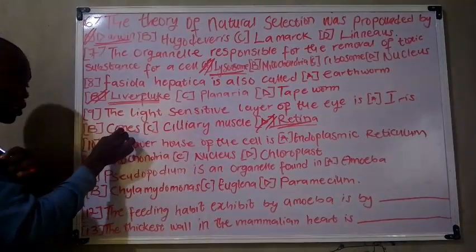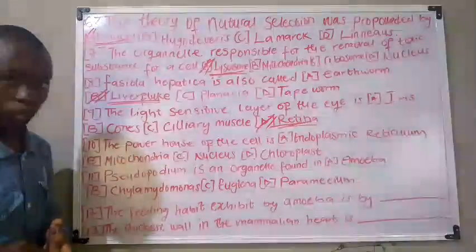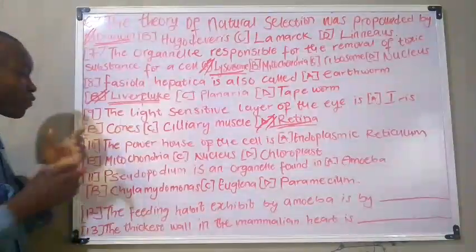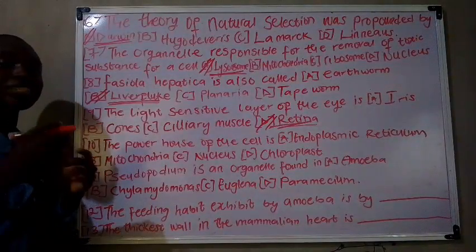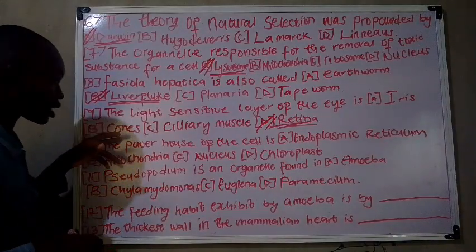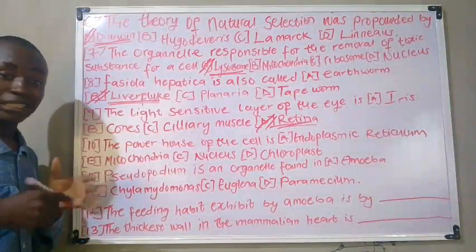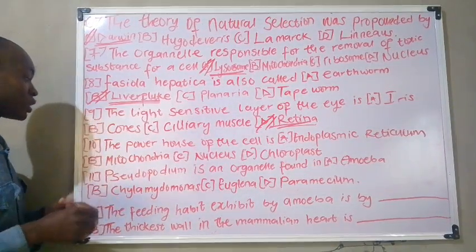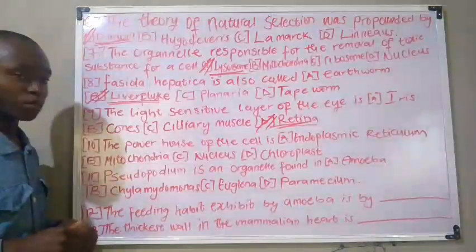We don't have only cone, we have cones and rods. Okay, rod is for seeing black coloration, while cone is for seeing multiple colorations, like any color. It is responsible for seeing any color, while rod is responsible for seeing black coloration. That should be noted. Now let's move to the next practice question.